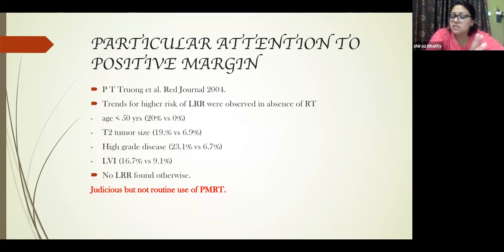So in this case, we do still tend to customize our patients accordingly in node negative disease. But yes, these features in premenopausal and postmenopausal ladies should be kept in mind.